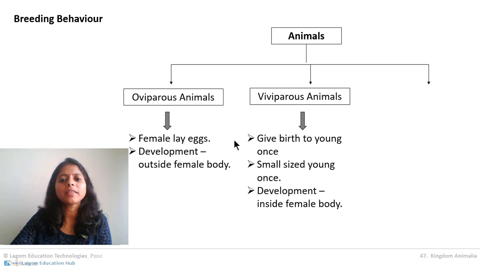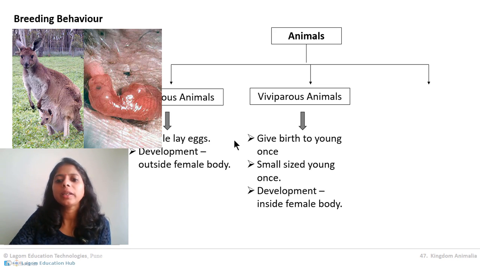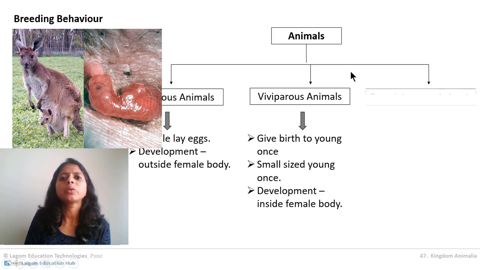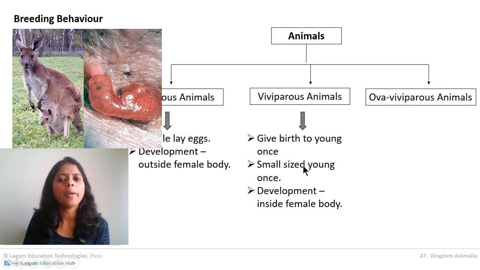Viviparous include mammals, but basically marsupial mammals, kangaroo and all. In the kangaroo, when the baby takes birth, it is very small and very undeveloped, and then the female keeps that baby in the pouch. Then it feeds and grows. Such animals are called viviparous animals.